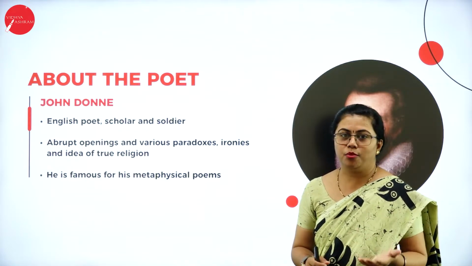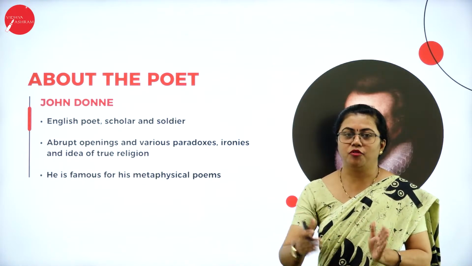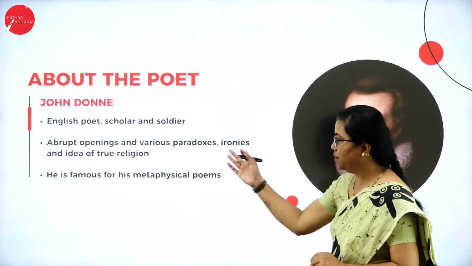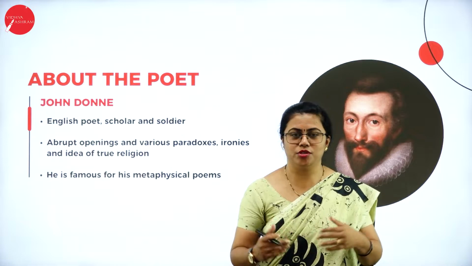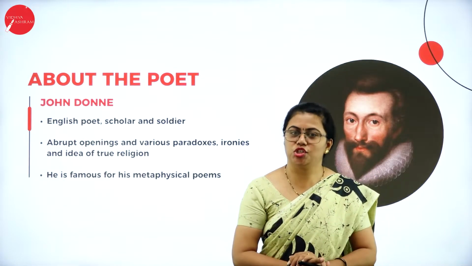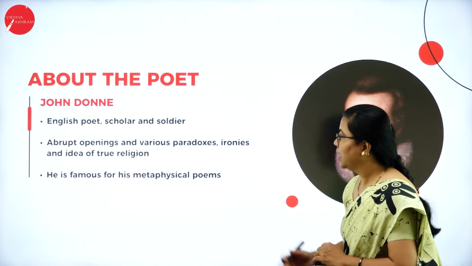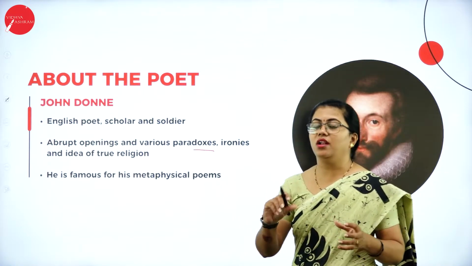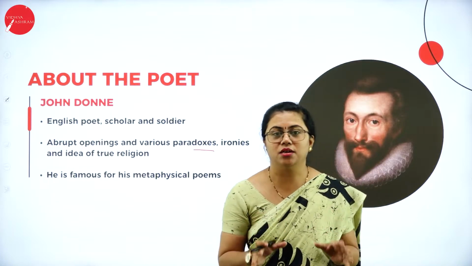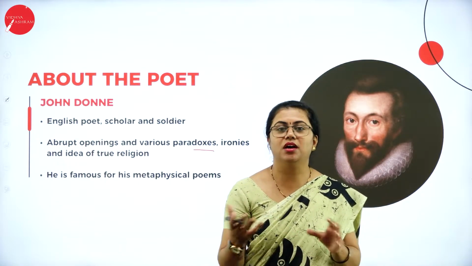His poems, with the profound philosophy he has written, have abrupt openings, meaning he doesn't introduce anything. It is not the way a poem should start. He'll just abruptly start talking in the poem. His poems also have various paradoxes, you can say ironies, meaning they are filled with opposite facts.